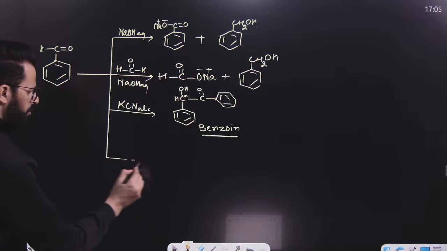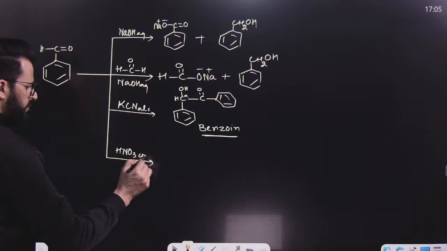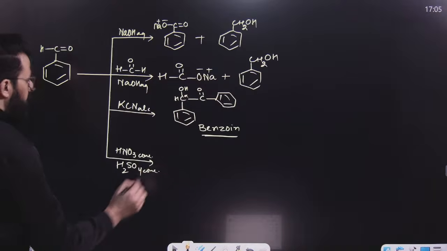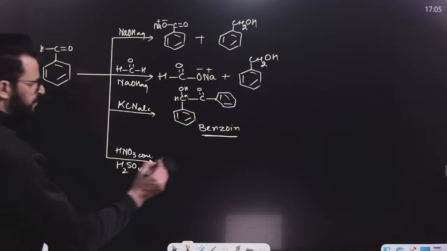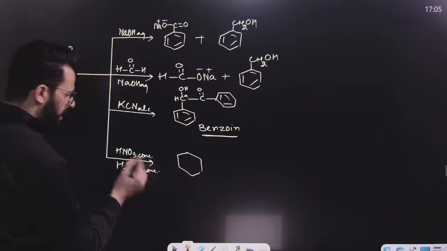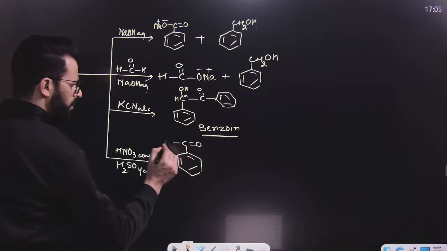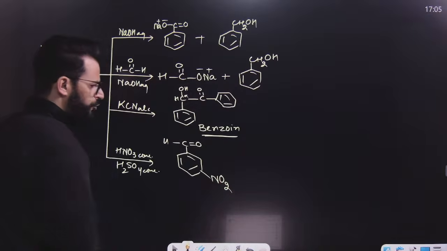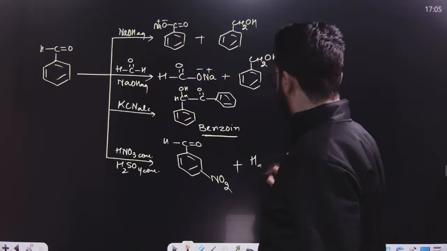Now you can simply perform nitration over here as well, an electrophilic substitution reaction. But remember, this CHO group is electron withdrawing. It deactivates the ring. That means nitration will not take place easily. But once it takes place, the nitronium ion, that means the electrophile, will go to the meta position. So NO2 will be introduced at the meta position, plus H2O will be the side product.